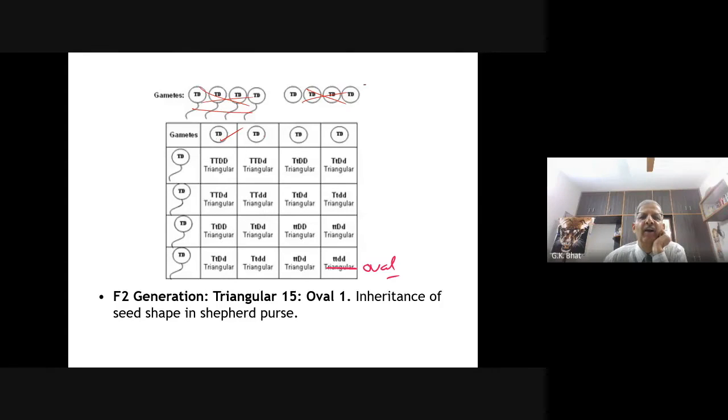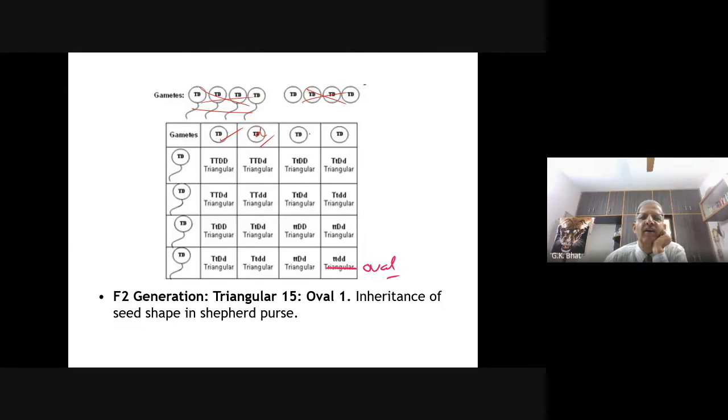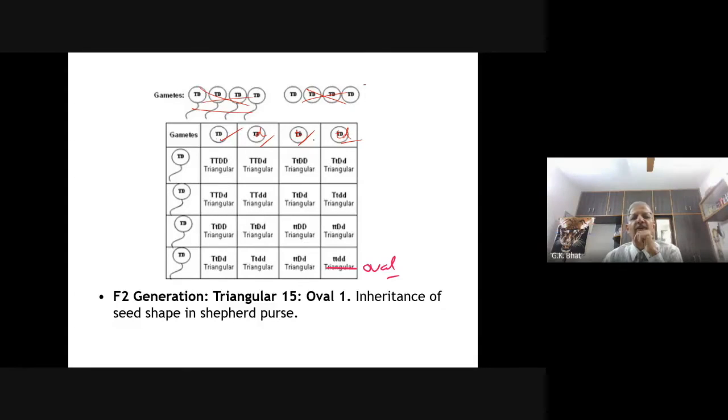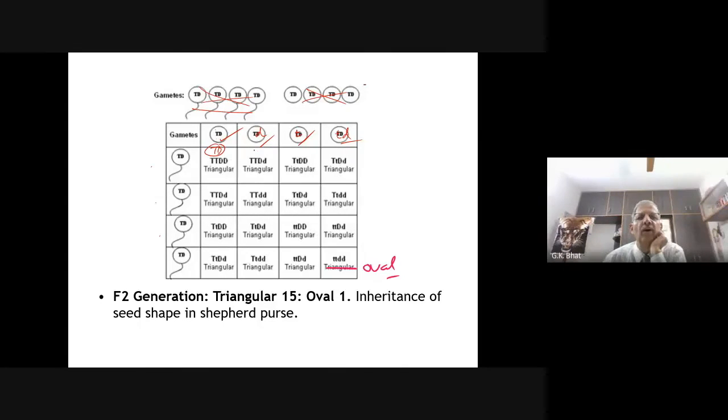Capital T, small d. Small t, capital D. Small t, small d. Those mistakes are there. You have to write the same in this way also. Understood? You said it is okay. No, I am telling it is not okay. Like that, here also you have to change. So you'll get 15:1.